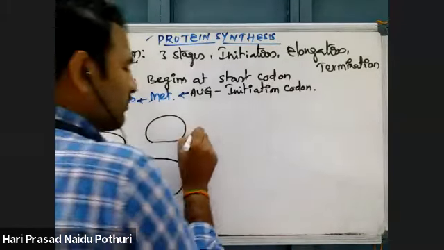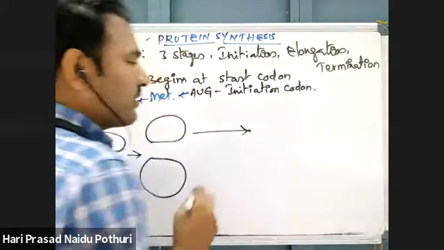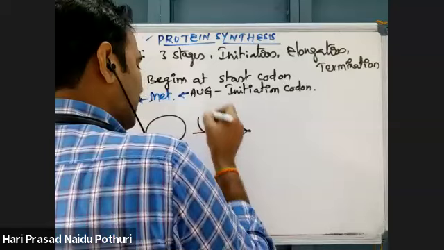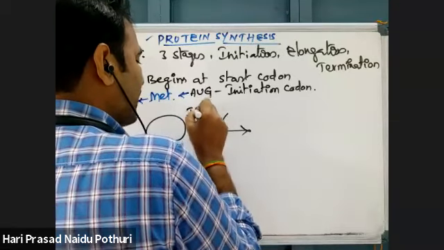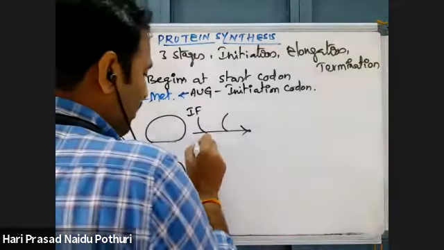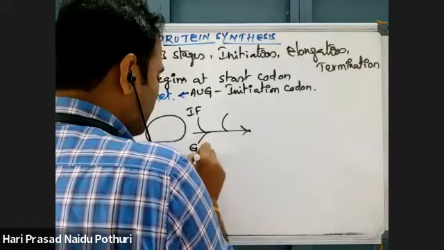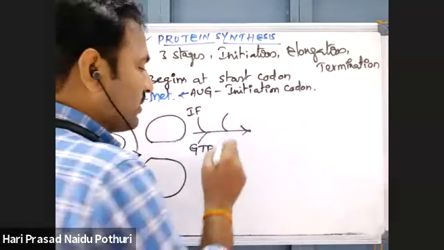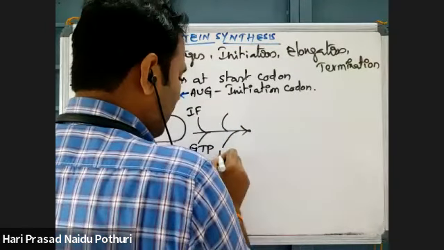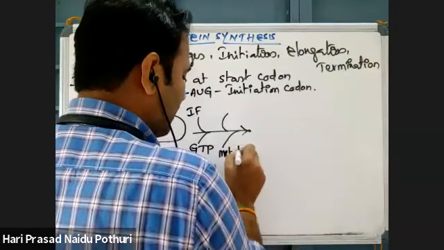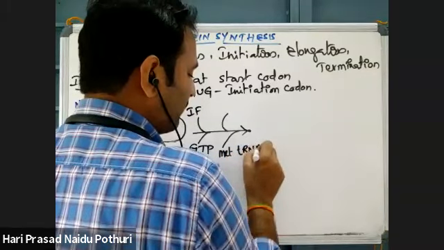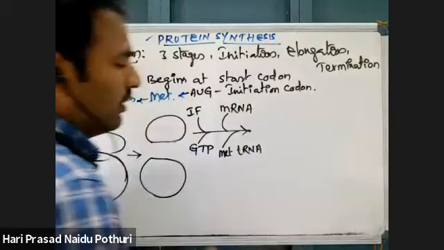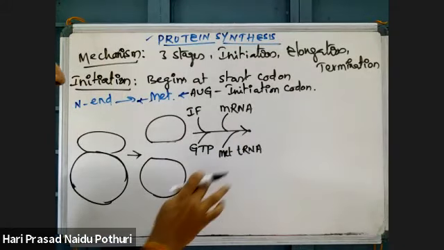Then to the smaller subunit, some molecules are added: initiation factors, a molecule of GTP, guanosine triphosphate, one methionine tRNA and one mRNA molecule. All of these are added.